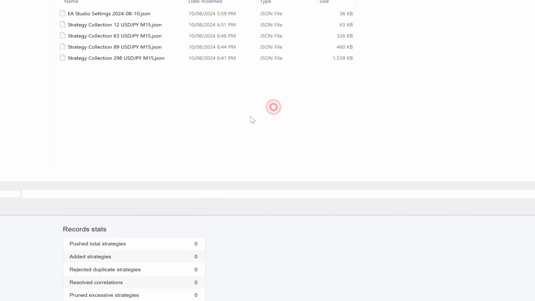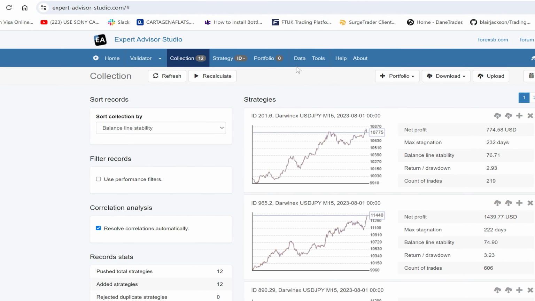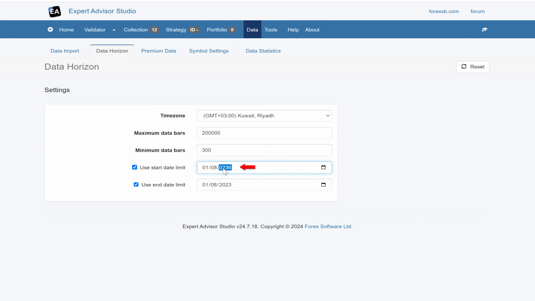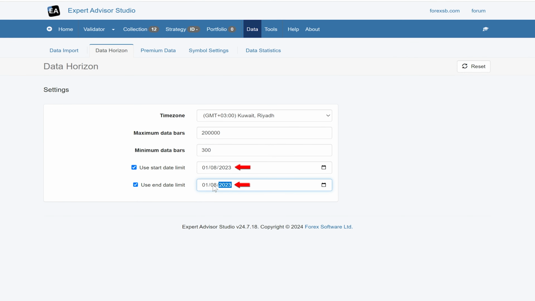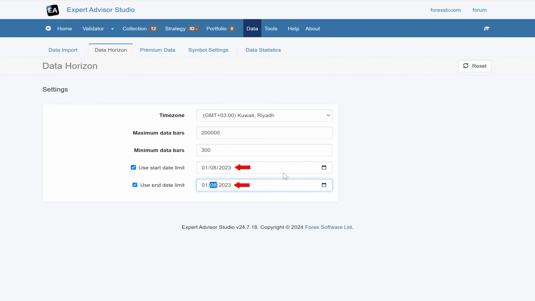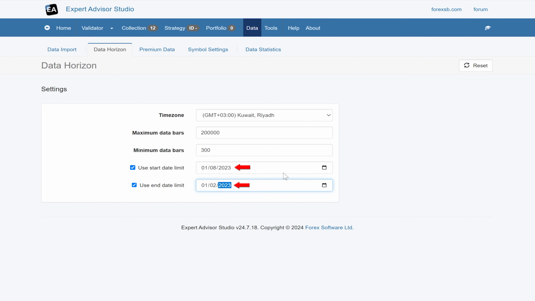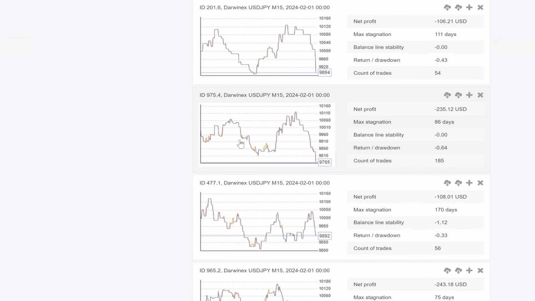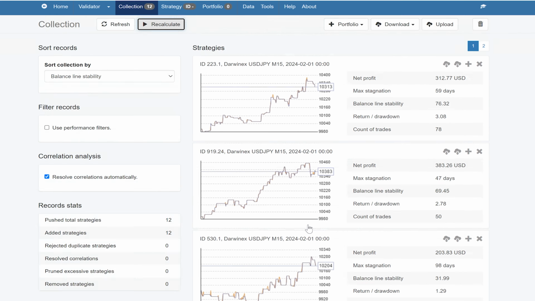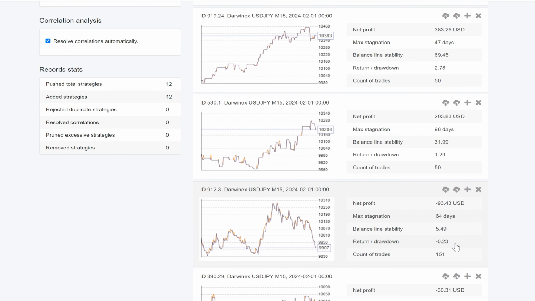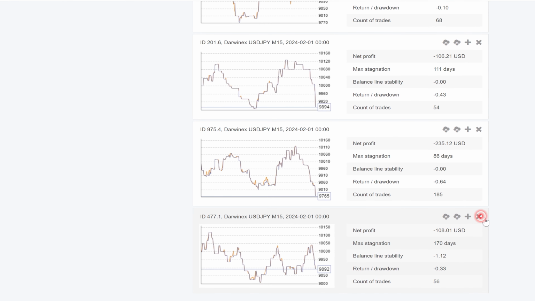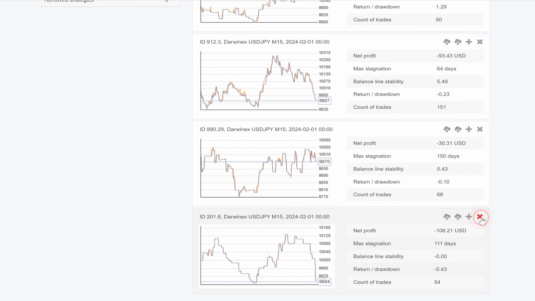And now what I want to do is recalculate those for the out of sample, which is kind of the last check. 2023, 2023. And we're going to go 6 months ahead. So we're going to go to 01, 02, 2024. We will recalculate these. Okay, so we've got quite, and this is to be totally expected, I mean, there's some that aren't looking good, so we're going to just get rid of that, get rid of that, get rid of that. We don't want to trade these ones that have performed pretty poorly out of sample.